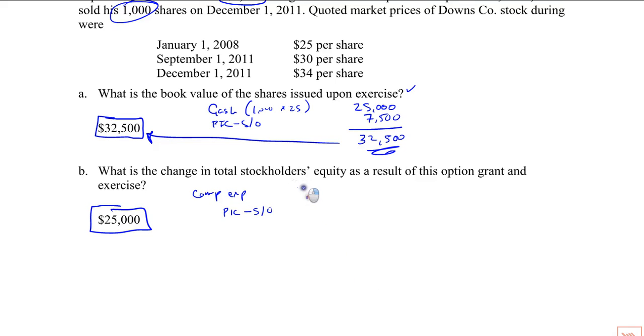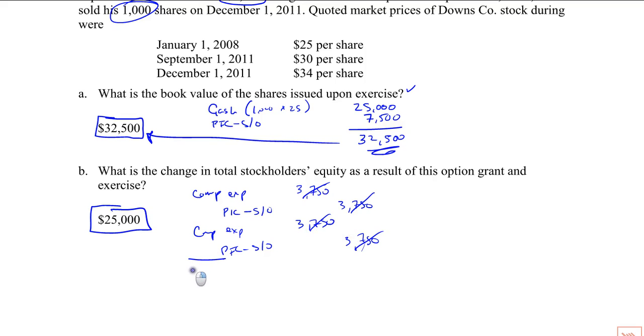3,500, 3,750, 3,750, and that happens again. Comp expense, paid in capital stock options, 3,750, 3,750, and these cancel out. Expense reduces stockholders' equity. This paid in capital increases it. Those all cancel out. So far we're at zero.